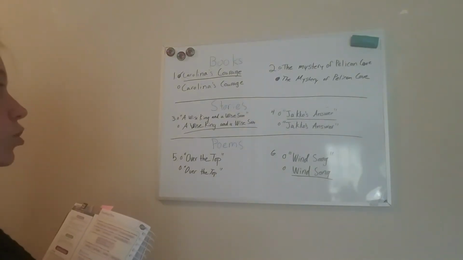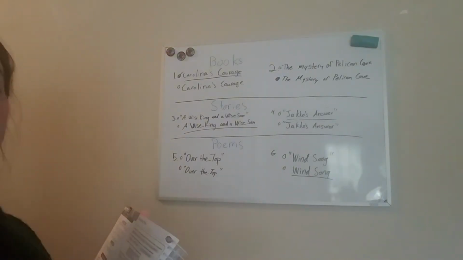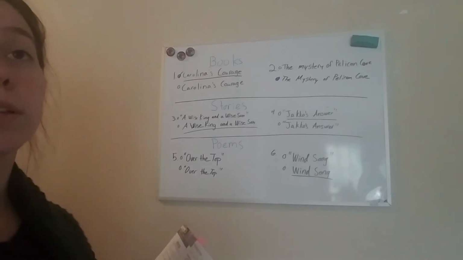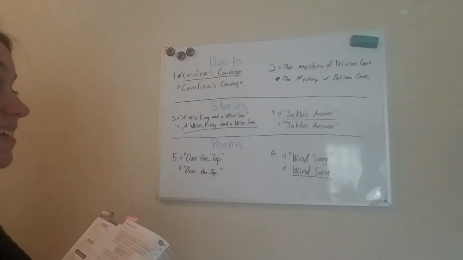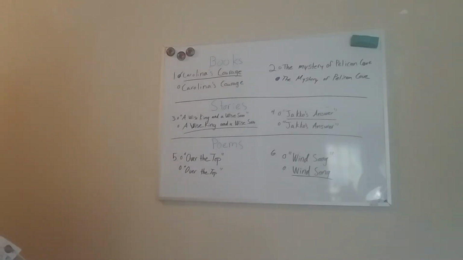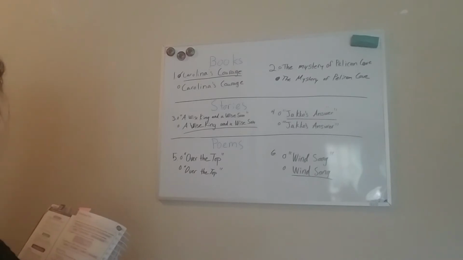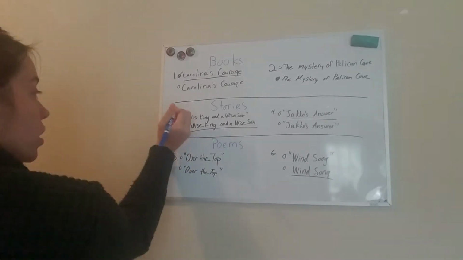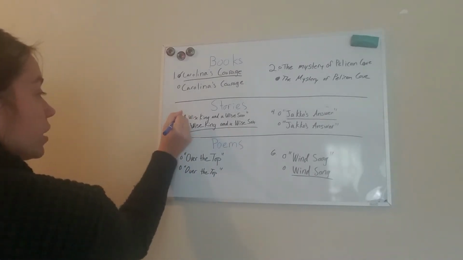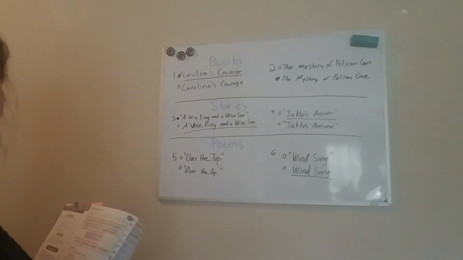Okay? Now look at numbers 3 and 4. We're doing the same thing, but this one is for stories. Remember, our rule for stories is it needs to be in quotation marks. So a wise king and a wise son. Which one is in quotation marks? The first one. So we need to fill in that first bubble.